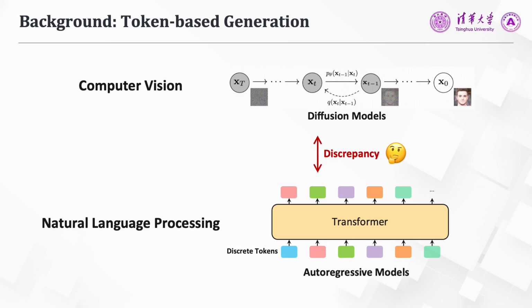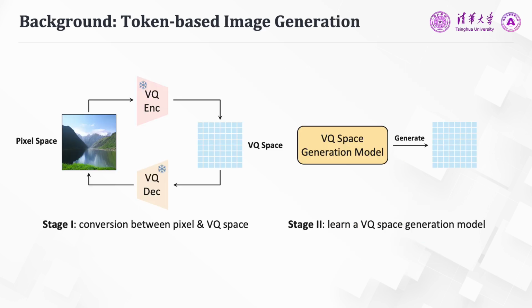Recent years have witnessed unprecedented growth in the field of AI-generated content. In computer vision, diffusion models have emerged as an effective approach. On the contrary, within the context of natural language processing, content is typically synthesized via the generation of discrete tokens using transformers. Inspired by such discrepancy, there has been a growing interest in investigating this token-based generation paradigm for visual synthesis. Different from diffusion models, these approaches utilize a discrete data format akin to language models.